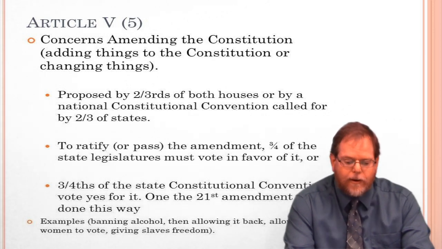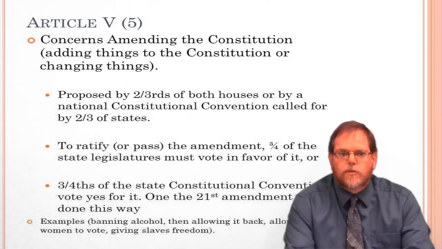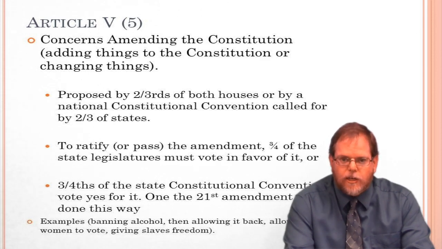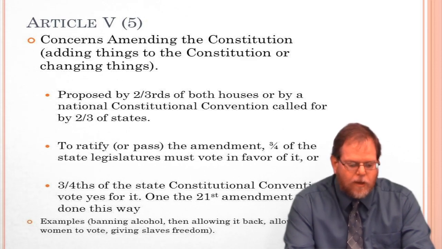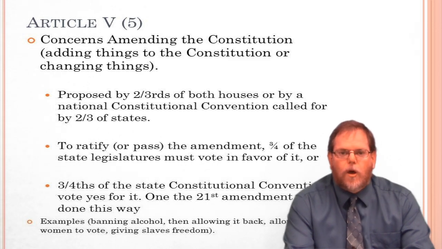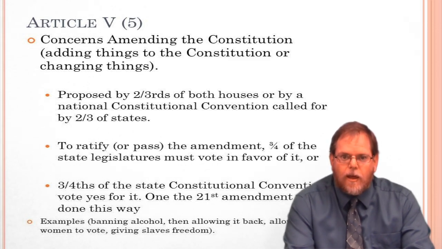In order to do that, 3/4 of the states have to have their legislatures vote on it and pass it. So 75% of the states have to agree. Or you call constitutional conventions again, and 3/4 of those have to vote for it, or 75%.